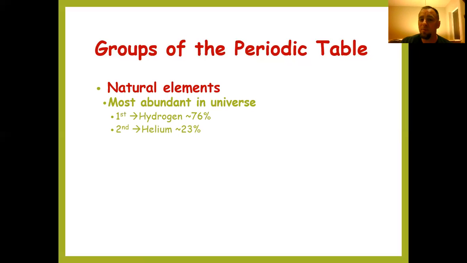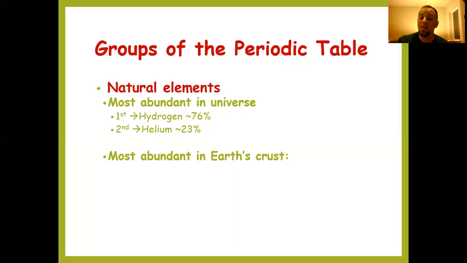Next is helium at about 23%. So those two elements make up about 99% of the elements in the universe. That doesn't leave us a whole lot of room for the other elements. It just gives you an idea of the amount of hydrogen and helium in our universe.